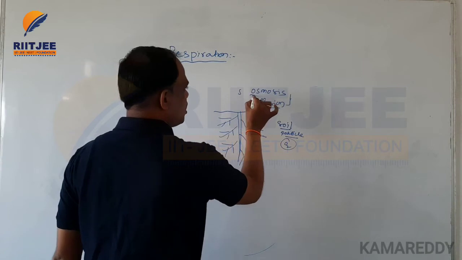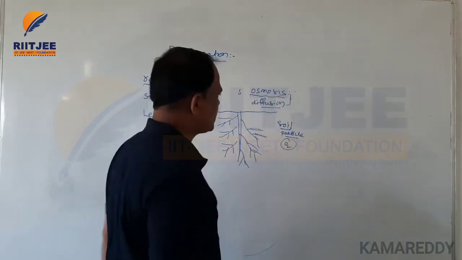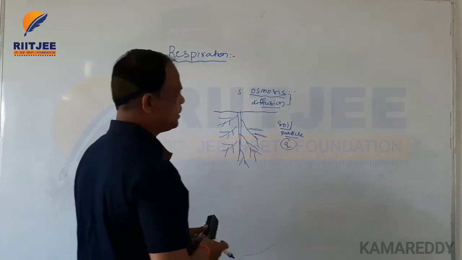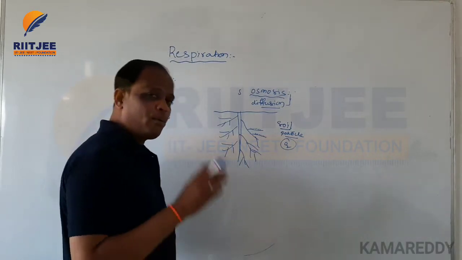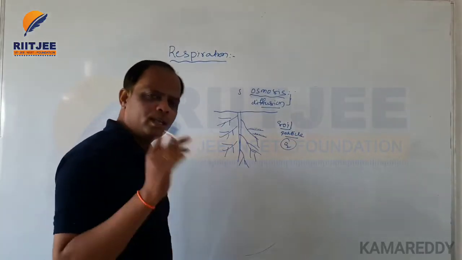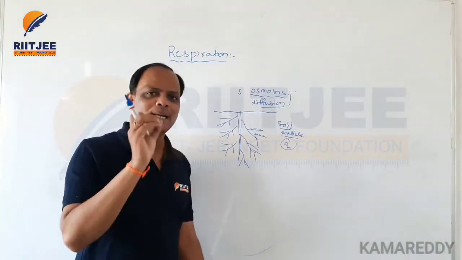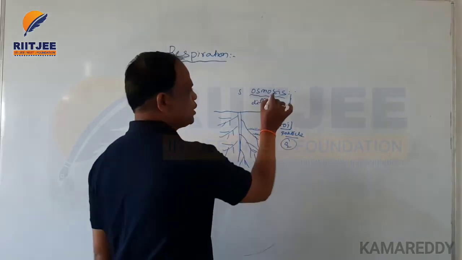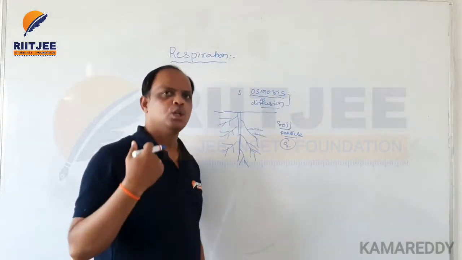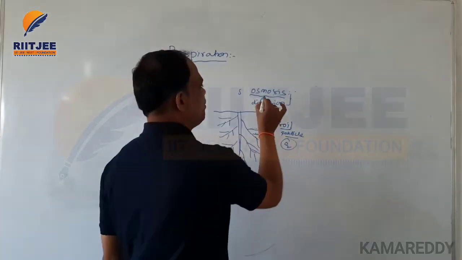Osmosis means water, ions or organic particles move from a region of higher water potential to a region of lower water potential through a semi-permeable membrane.